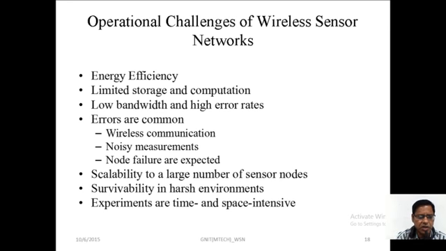That is, in wireless communication there may be chances of miscommunication, or sometimes noise can also be generated, and sometimes node failures are expected. What is a node failure? A sensor node connected to the devices may also have chances of failure.